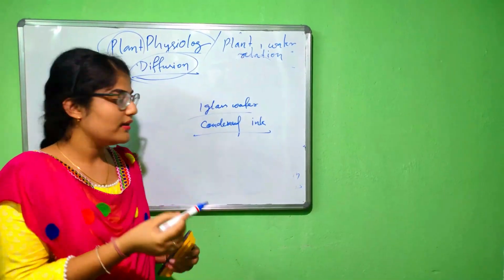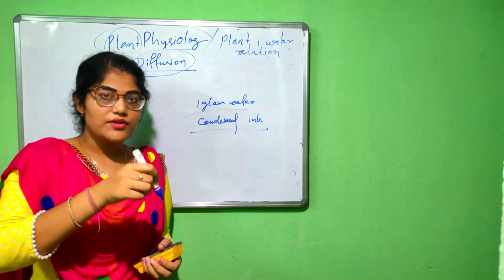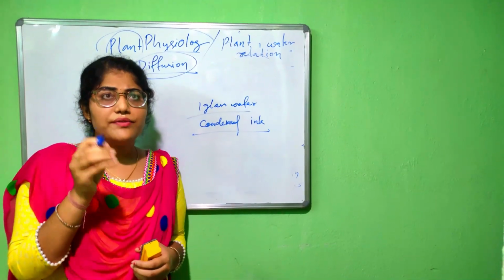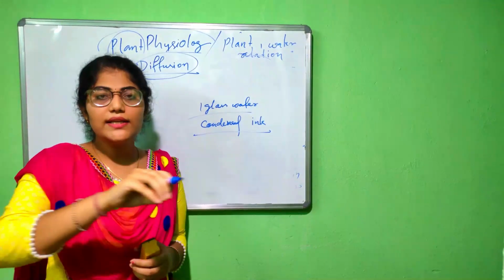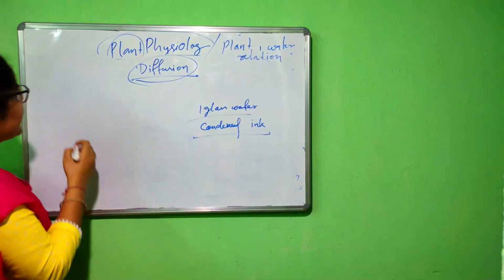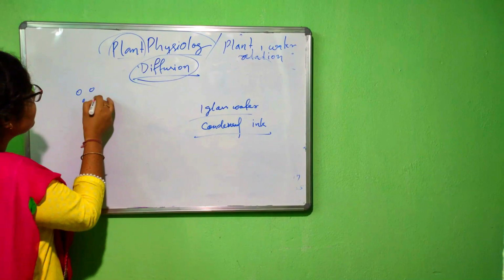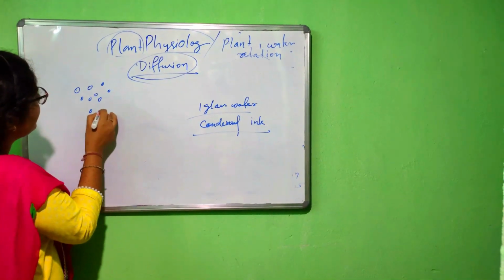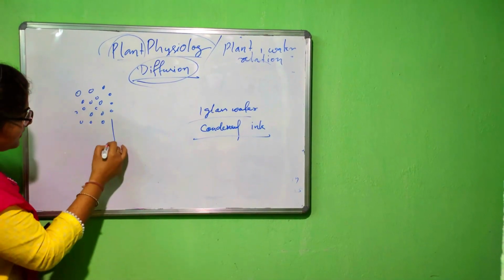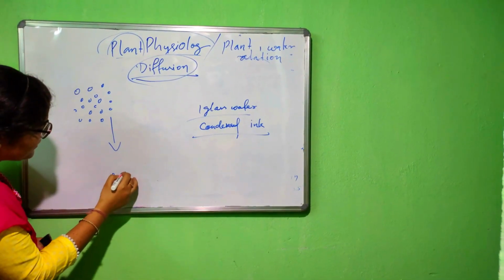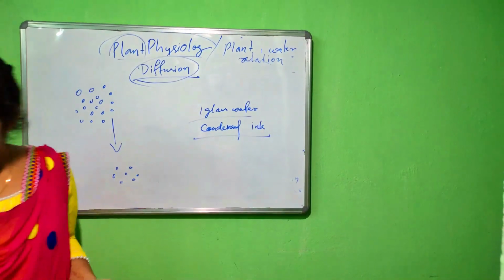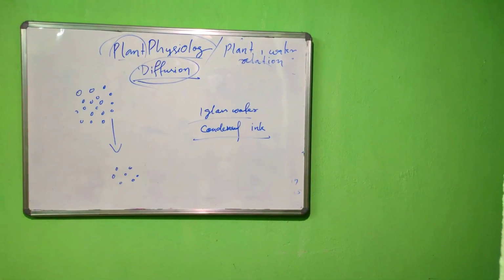So when I put a drop of ink in a glass of water, then the drop of ink will be dissolved equally in the glass of water, not in a single point. Suppose, see the diagram. These are the solutes of the ink. Okay. So in the glass of water, there is only, wait, I will use the black marker.